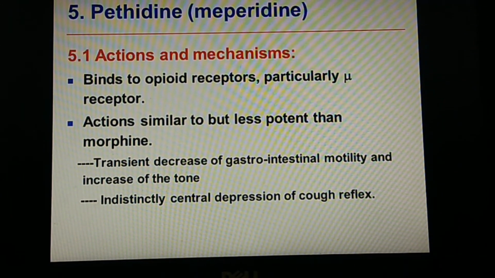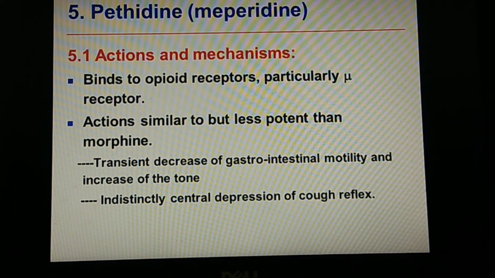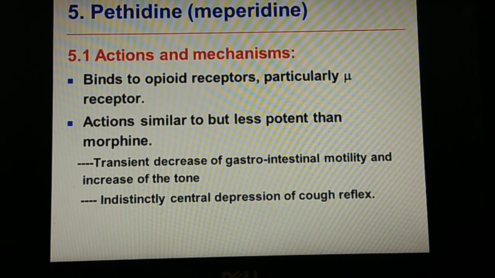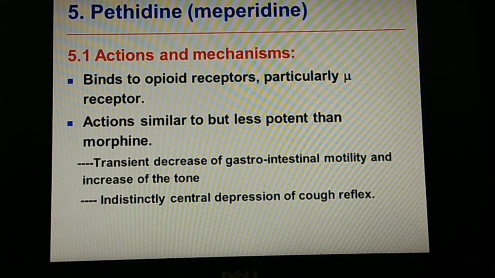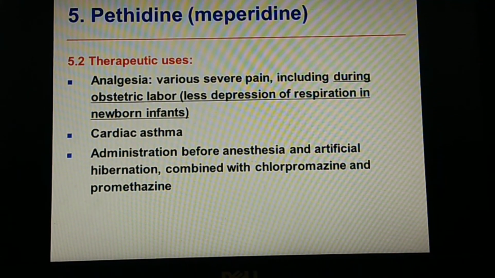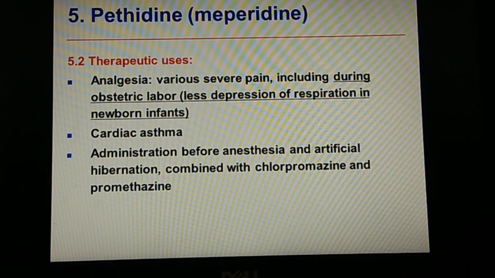And it has got a transient decrease of gastrointestinal motility and increase of the muscle tone. And it may have a central depression of the cough reflex, so it may even be used as an antitussive. And coming to the therapeutic use,